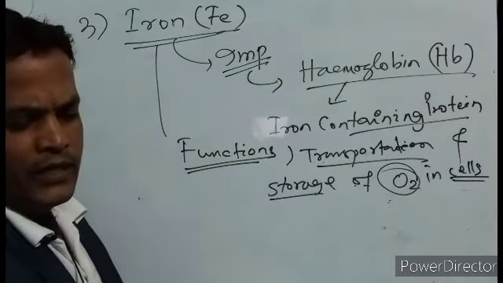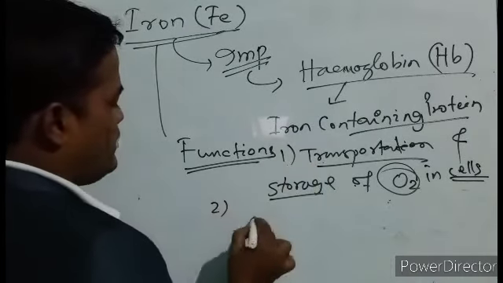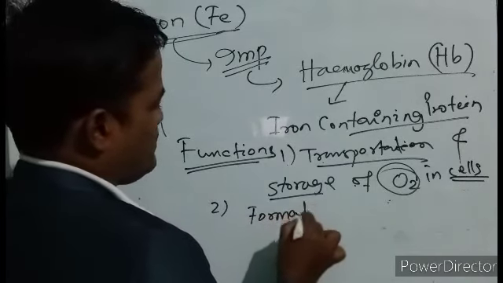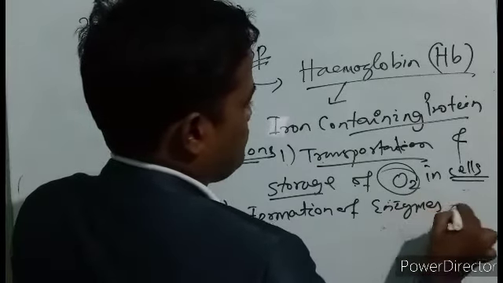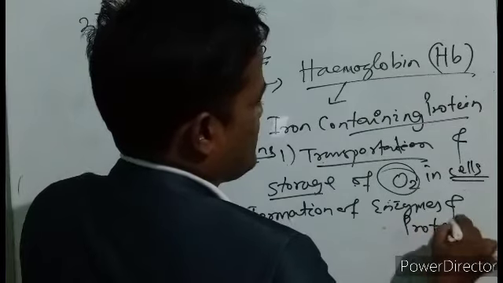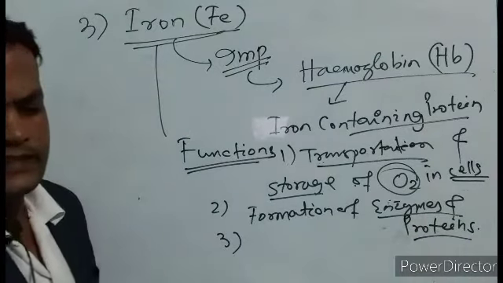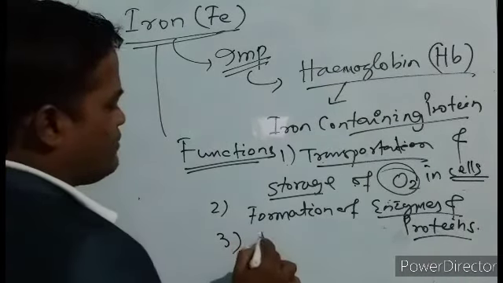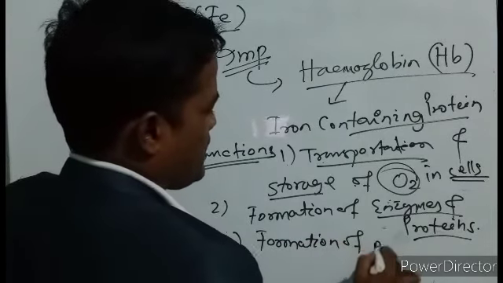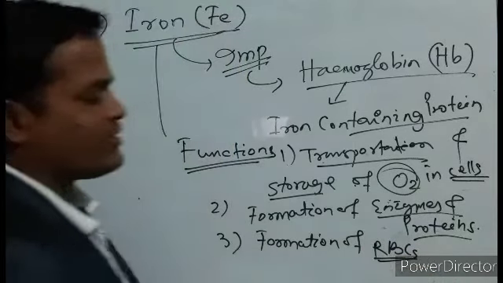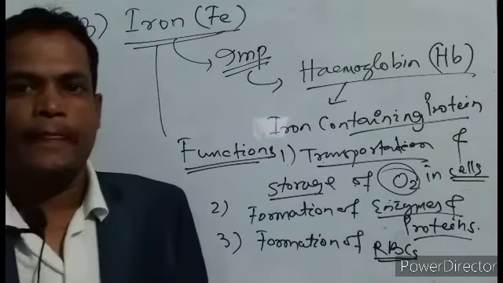Number two, it helps in the formation of enzymes and proteins. Number three, it is required for the formation of RBCs, that means red blood cells. So these are the important functions of iron.